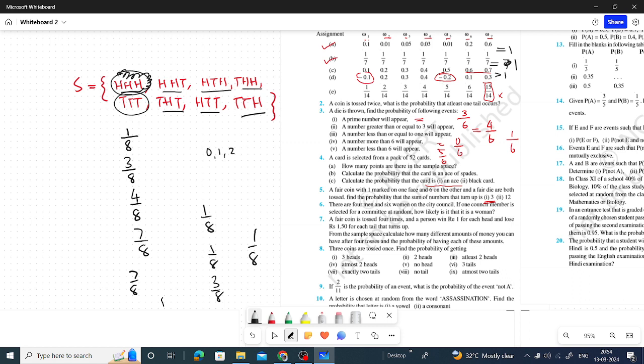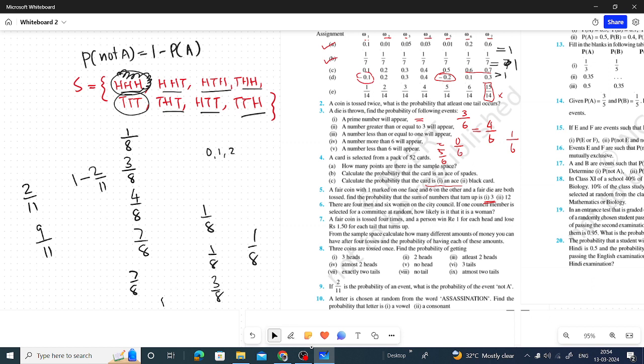Now question number 9. If 2 by 11 is the probability of an event A, what is the probability of not A? 9 by 11 is the answer. That means from 1 you have to subtract 2 by 11. Probability of not A is equal to 1 minus probability of A. This is the formula we are using here. 1 minus 2 by 11 is equal to 11 minus 2 by 11, that is equal to 9 by 11.